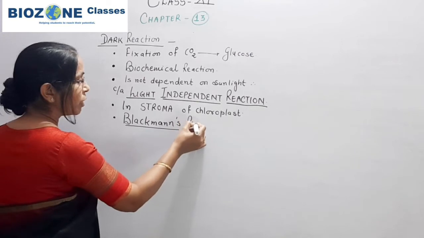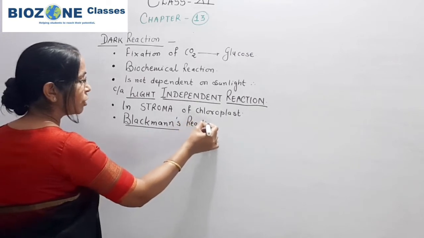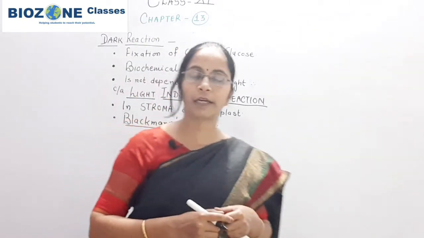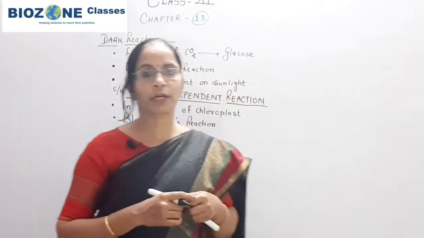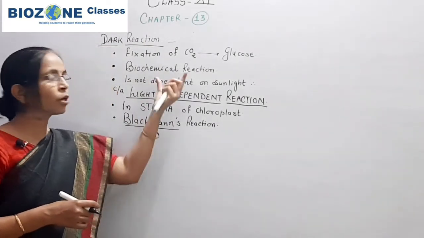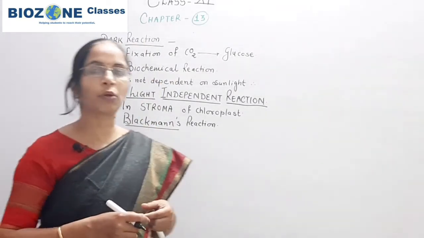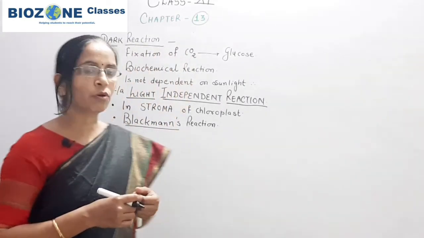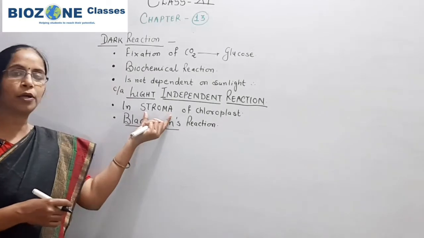Therefore it is called Blackman's reaction. Blackman suggested how carbon dioxide is fixed in glucose during the dark phase of light in the stroma part of the chloroplast.